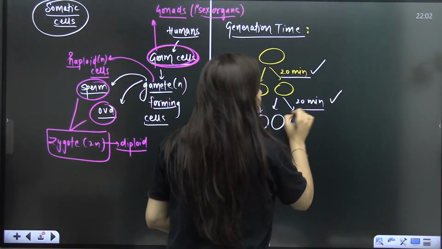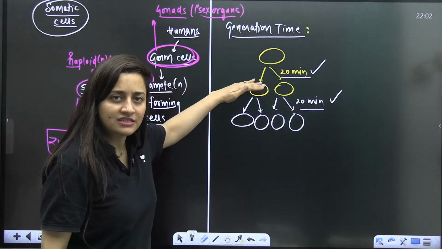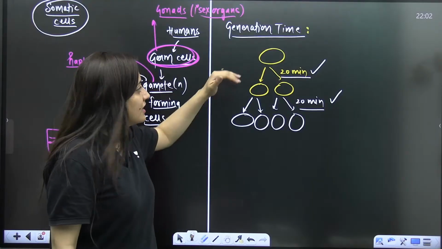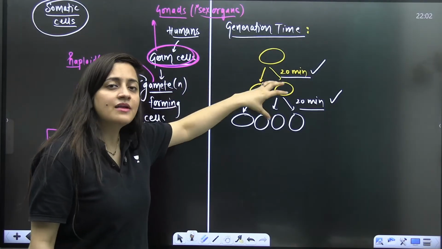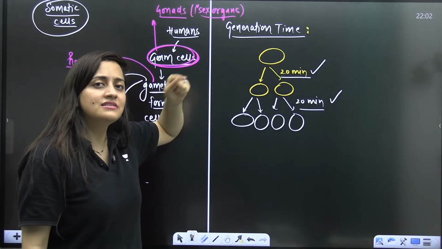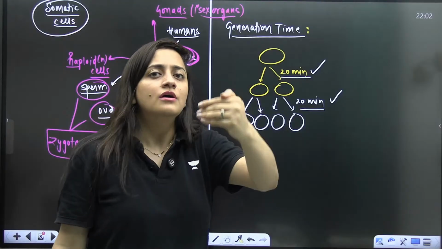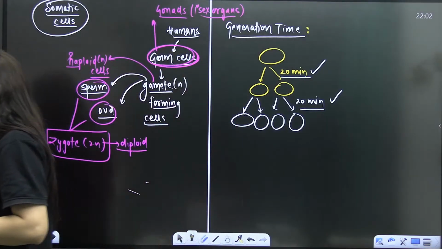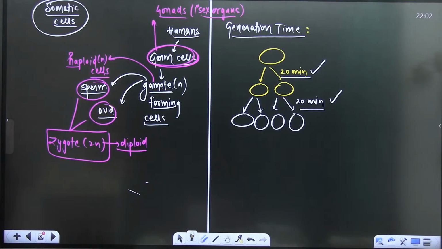Can I not say that this is the time in between two successive generations, or the time taken by a cell to form its daughter cells? Can we say it like this?